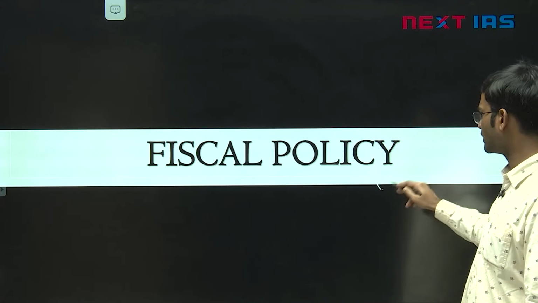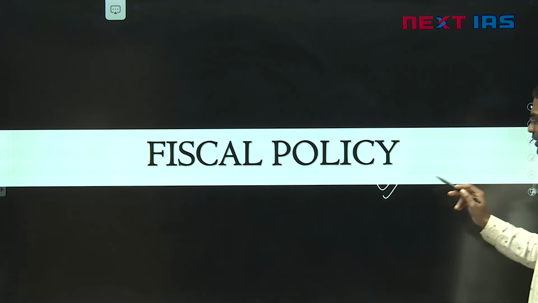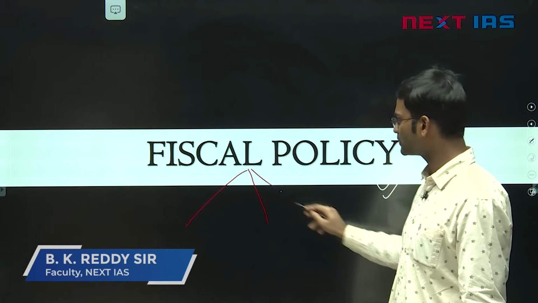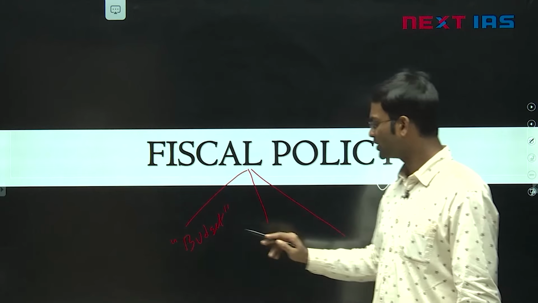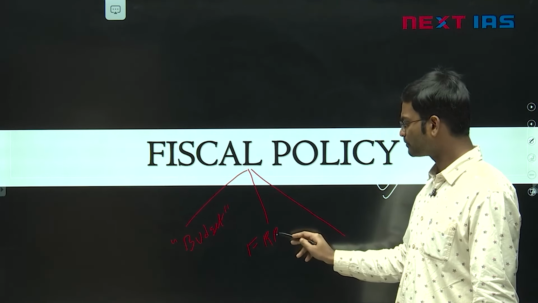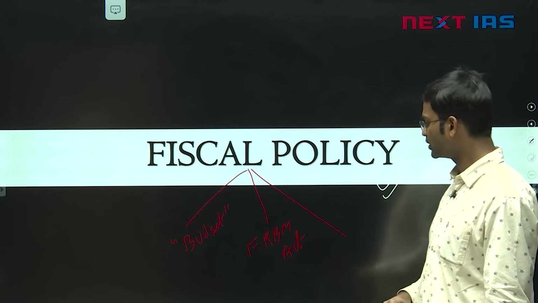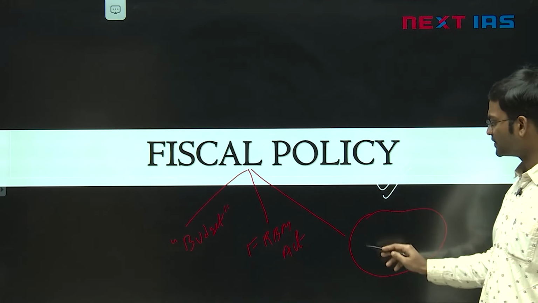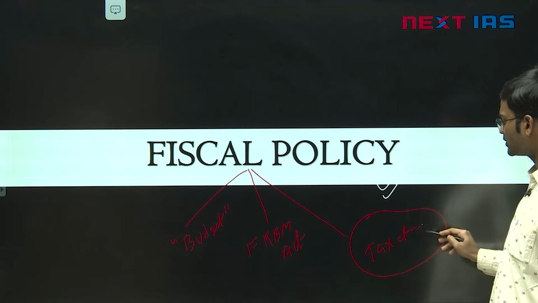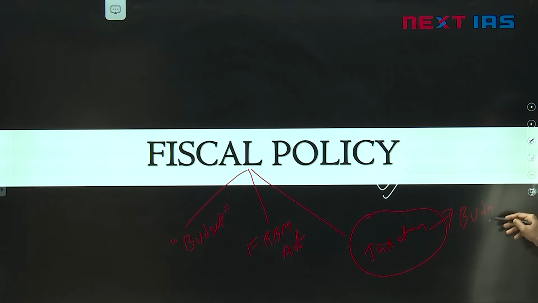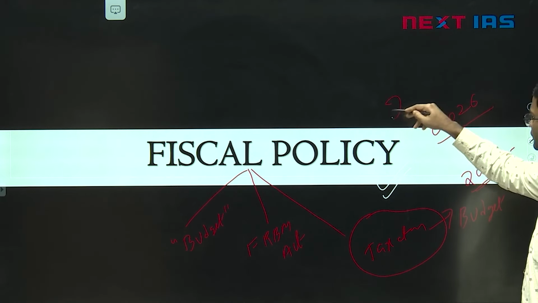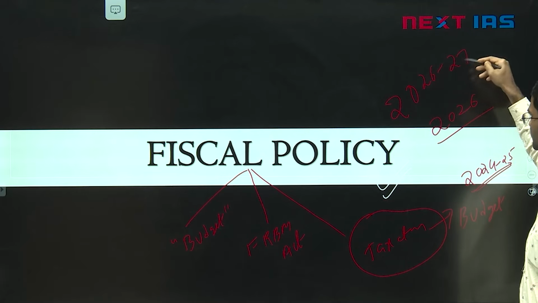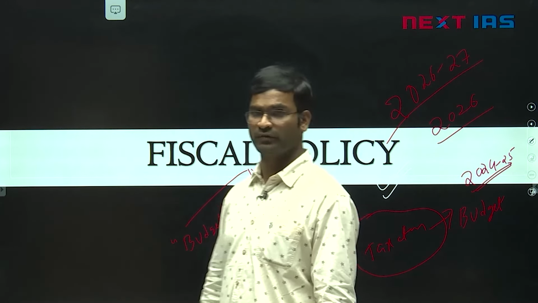We'll move to the fiscal policy. Now, in fiscal policy, mostly they ask about components of budget, then the FRBM Act, then they can ask about taxation. Mostly the budget. For example, if you are giving prelims of 24, then the interim budget 24-25. If you are giving prelims of 26, then the 26-27 budget. Whenever you are giving prelims, that year's budget is very important for us.